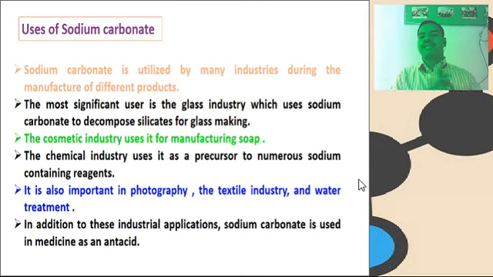The chemical industry uses it as a precursor to numerous sodium-containing reagents. Sodium carbonate is important in photography, the textile industry and water treatment. In addition to industrial applications, sodium carbonate is used in medicines and antacids.